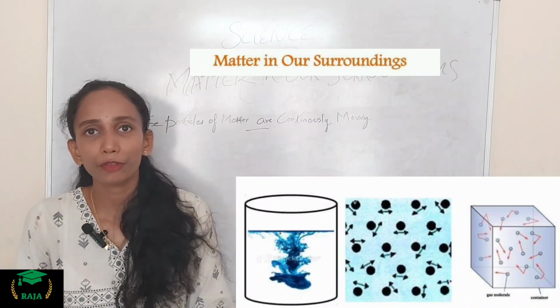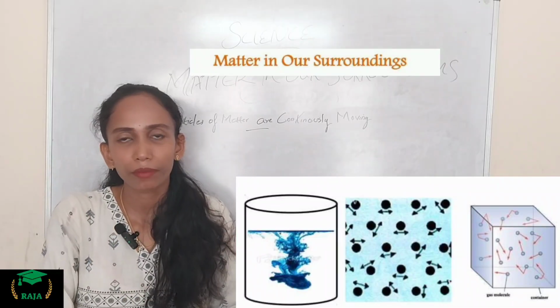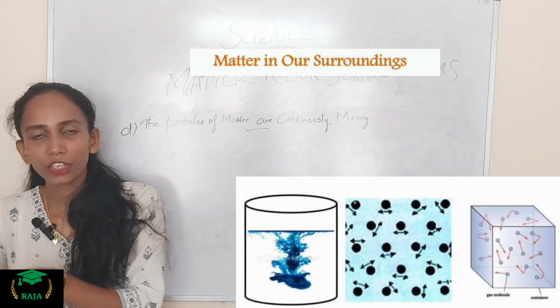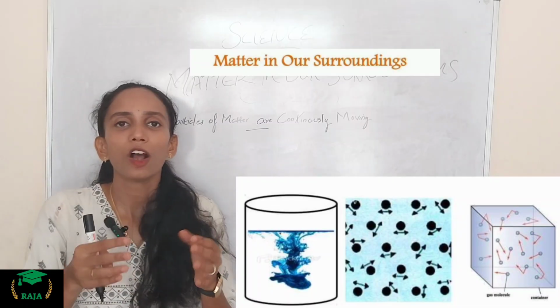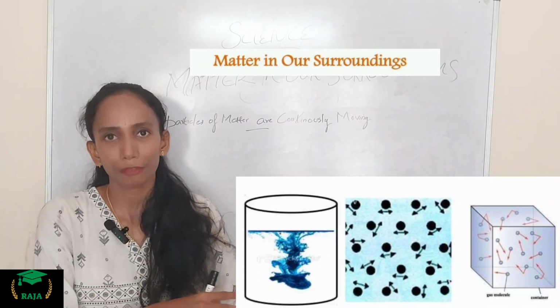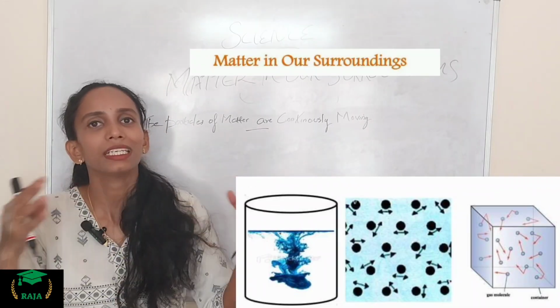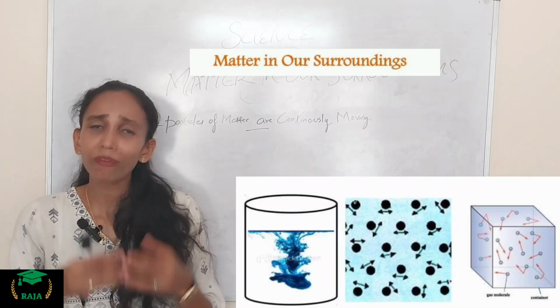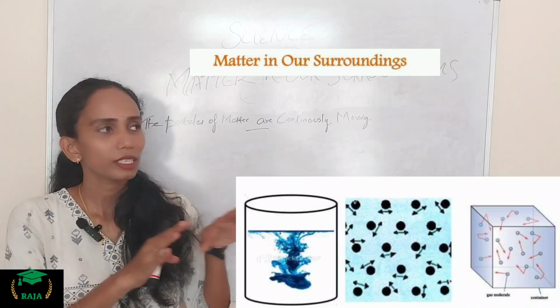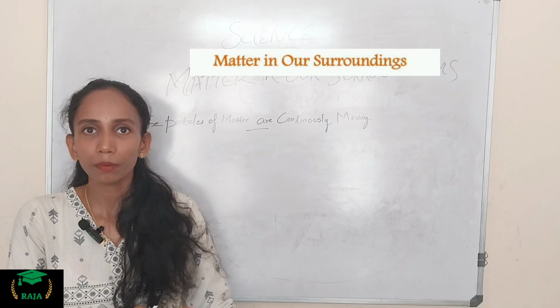Diffusion means the particles move from a region of higher concentration to a region of lower concentration. Here also the same thing happened. That's why we say the particles of matter are continuously moving, in water or any other substance. So these are the four different experiments that we explained about matter.